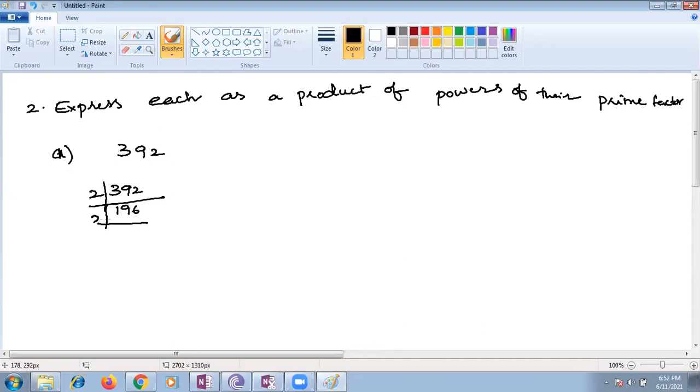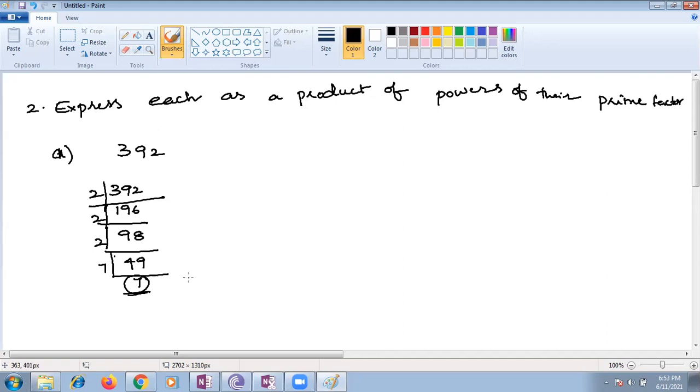Again, I'm going with the two table. Two nines are 18, two eights are 16. Again the two table. Two fours are 8, two nines are 18. Please mute your mic, children. We can take 7, ma'am. Yes, 7. The last is a prime number, so I can stop here.